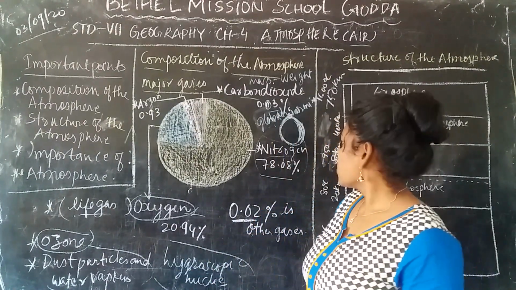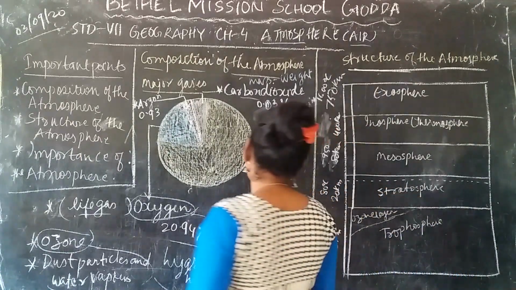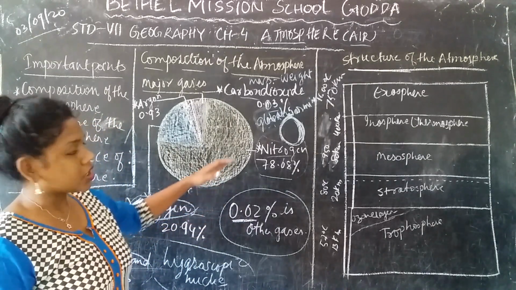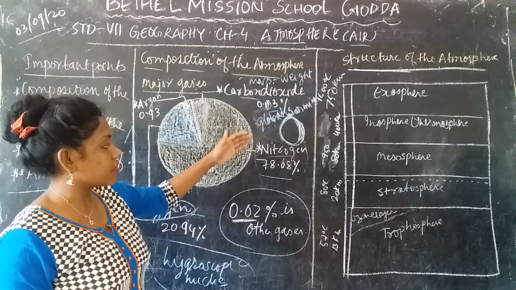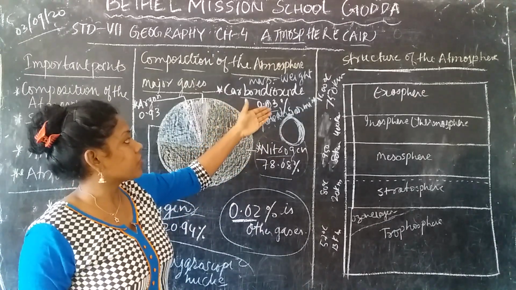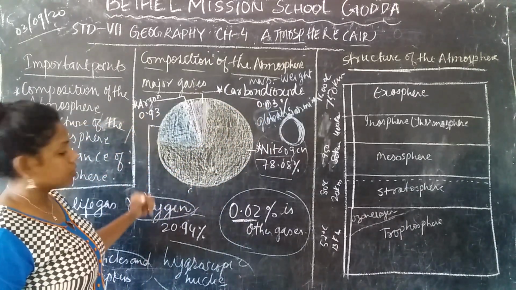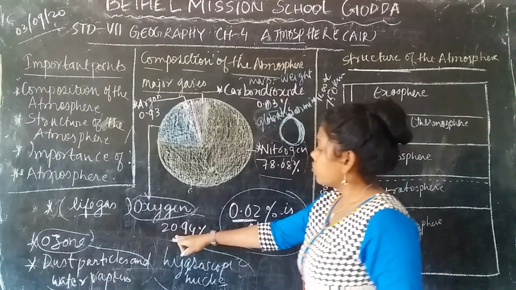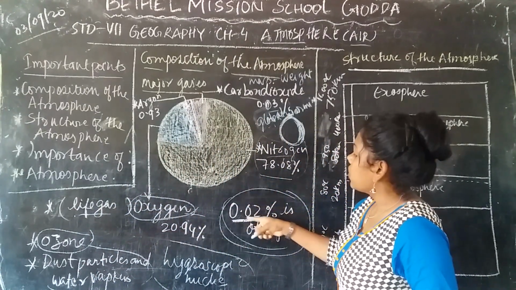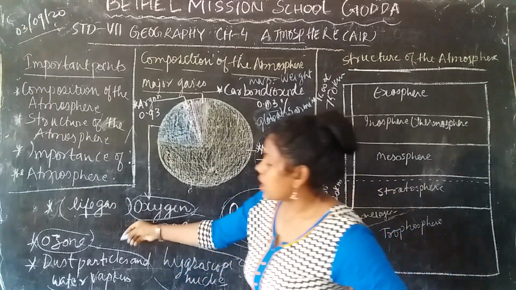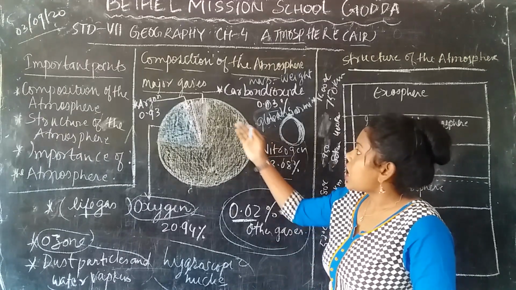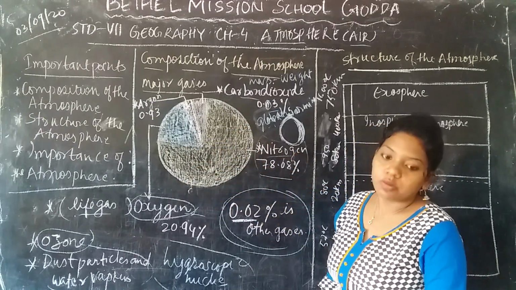If you talk about the concentration of other gases, I have told you the distribution of carbon dioxide. You can see the different gases: nitrogen is 78.0%, carbon dioxide is 0.03%, argon is 0.93%, oxygen is 20.94%, and other gases are only 0.2%. That means ozone and dust particles come under other gases. So these are the components of the atmosphere.